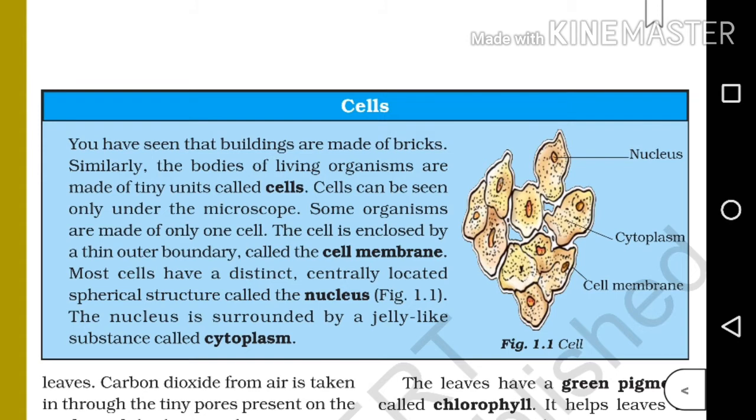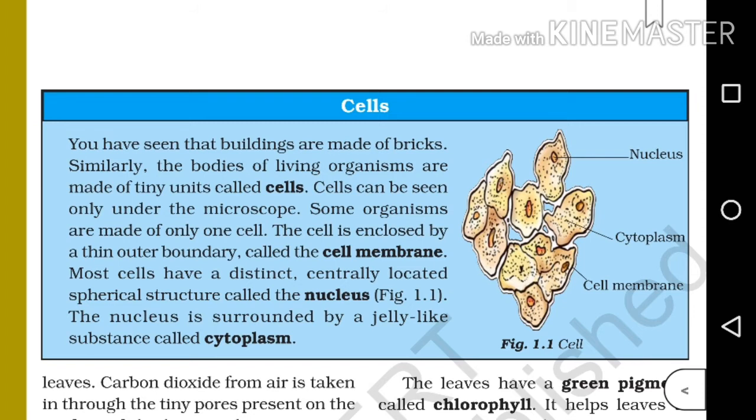Cells. You have seen that buildings are made of bricks. Similarly, the bodies of living organisms are made of tiny units called cells. Cells can be seen only under the microscope. Some organisms are made of only one cell. The cell is enclosed by a thin outer boundary called the cell membrane. Most cells have a distinct centrally located spherical structure called the nucleus. The nucleus is surrounded by a jelly-like substance called cytoplasm.